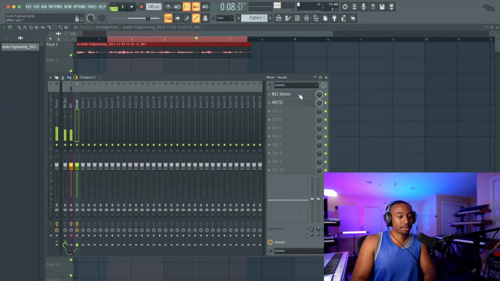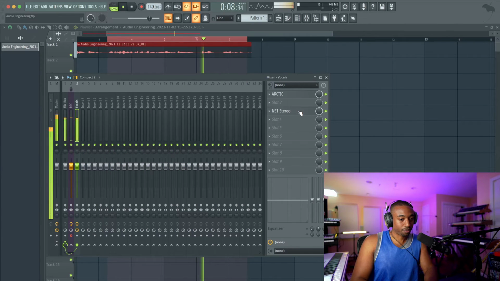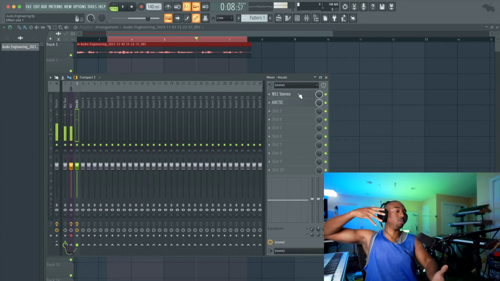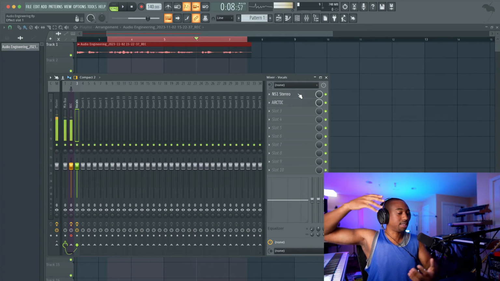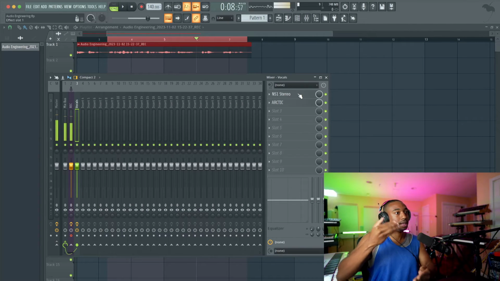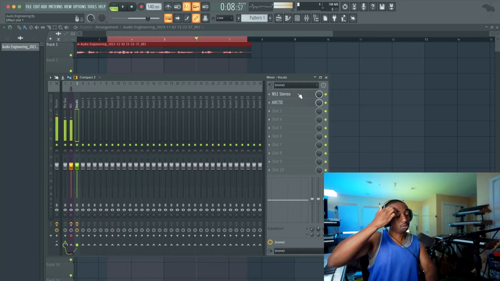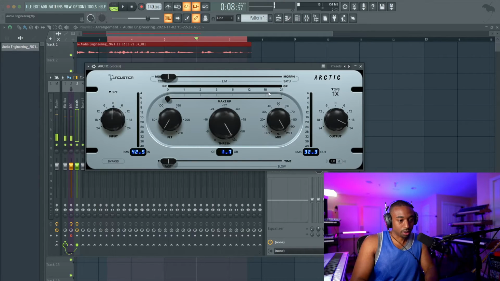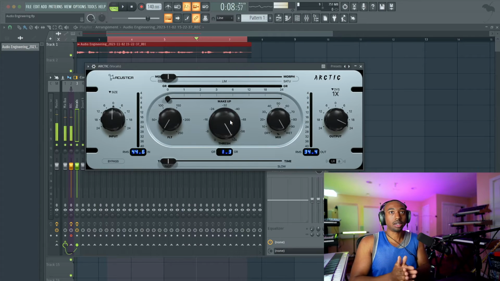If I use NS1 second in the order, you still hear the noise. That's because the compressor is pulling all the volume up. So now the noise is like 10 times louder. But if I use NS1 first to remove the noise and then add a compressor, I'm pulling up the good parts and not the noise. So you'll start to learn the order of things matters as well. So again, if you want to learn audio engineering a lot faster, exaggerate your effects.